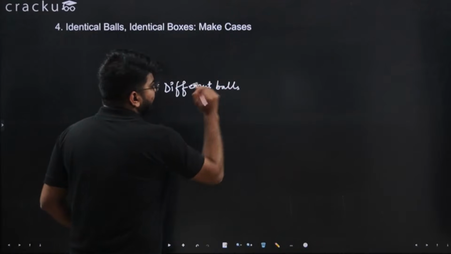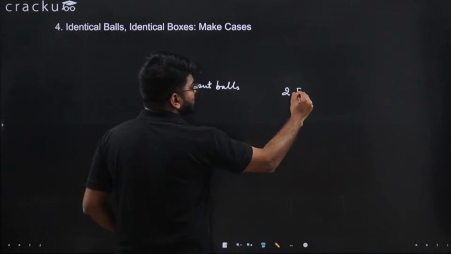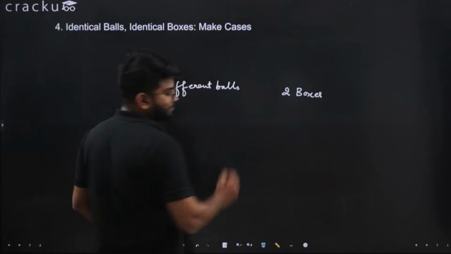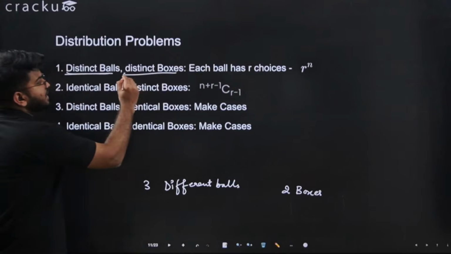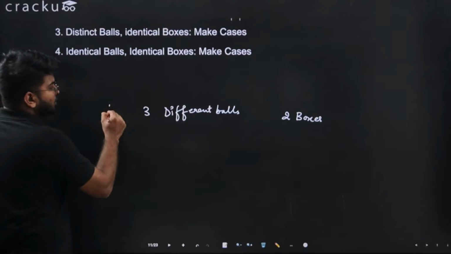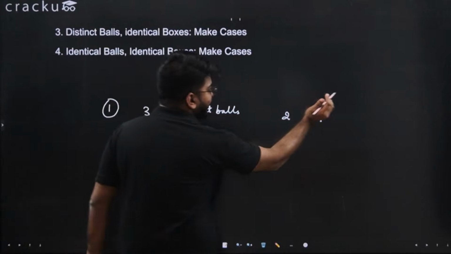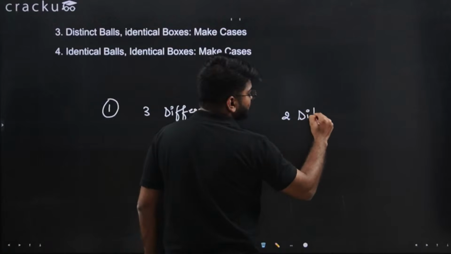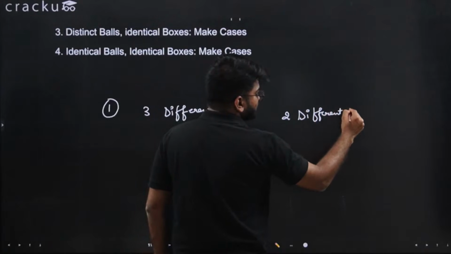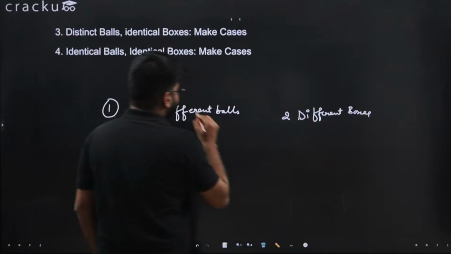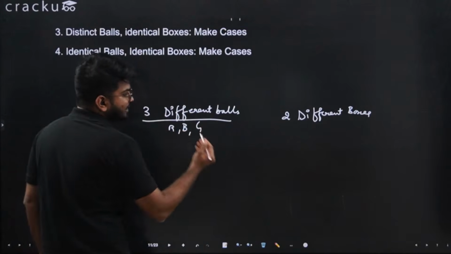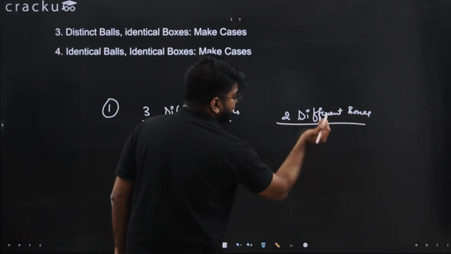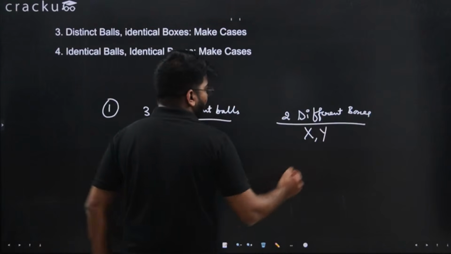And there are 2 boxes. We are covering distinct balls and distinct boxes. So first case, 3 different balls and 2 different boxes. Now let's say the balls are red, blue and green. The boxes are X and Y.